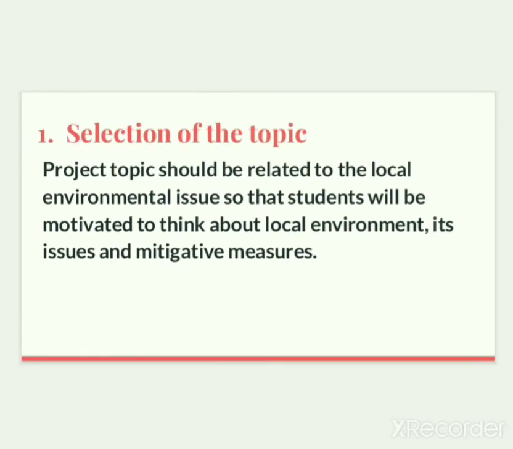Now, the first step is selection of the topic. Here, the project topic should be related to a local environmental issue. Generally, students choose topics like global warming, acid rain, ozone depletion. These are general topics from environmental sciences, and students don't have to choose such general topics because they are really very broad topics. You have to go for local environmental issues.